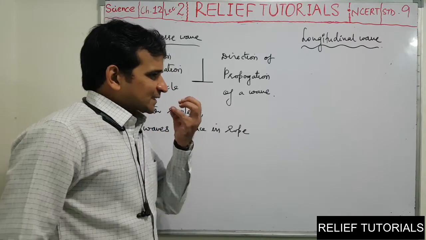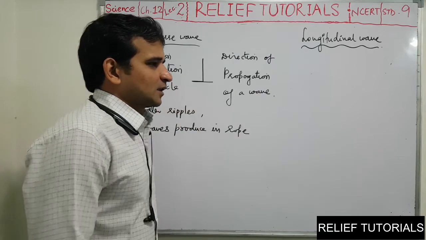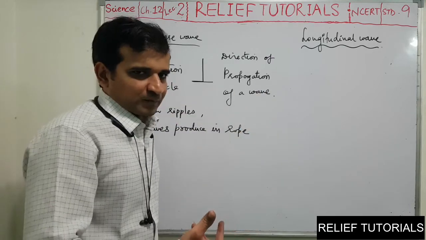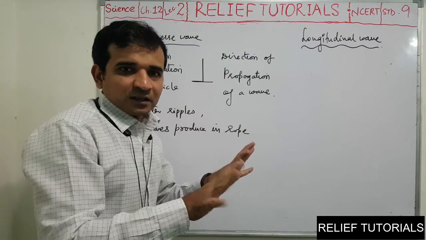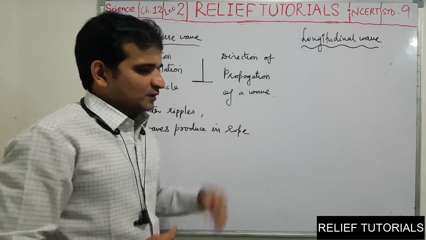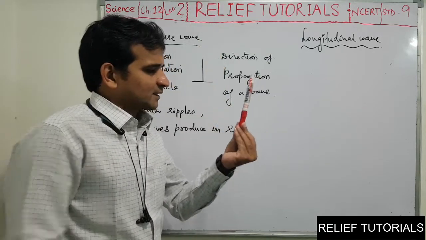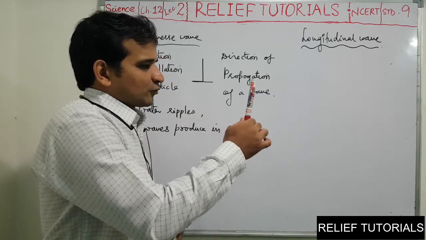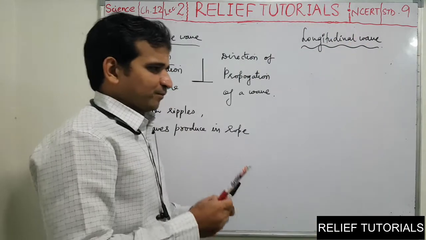Look at me. When I speak here, what happens? I am the sound producer. So when I speak here, the air which is present here is disturbed. So consider this is one of the air molecule layers like this. This is the first molecular layer, second molecular layer, third. This number of molecules are here.